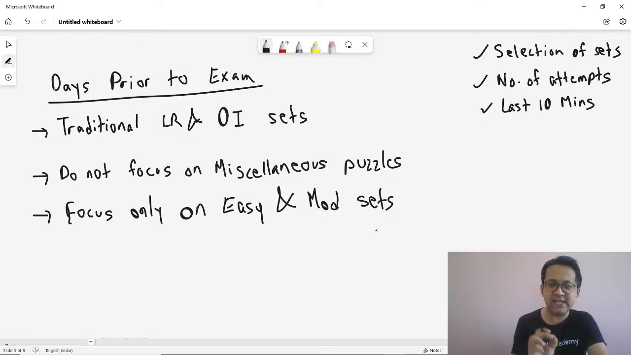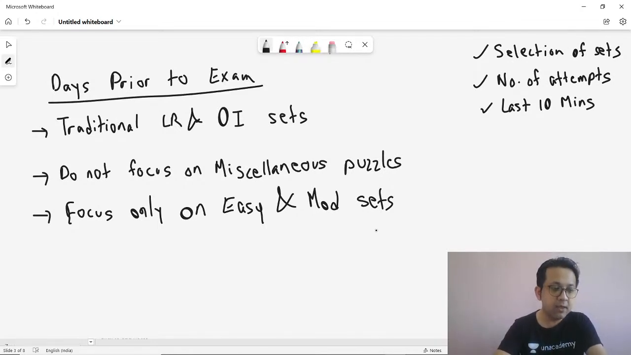Let's focus on the easy and the moderate sets. And as I said, focus on the traditional LR and DI sets, specifically those which are concept driven, where the concepts required can be reproduced and reapplied across multiple sets.